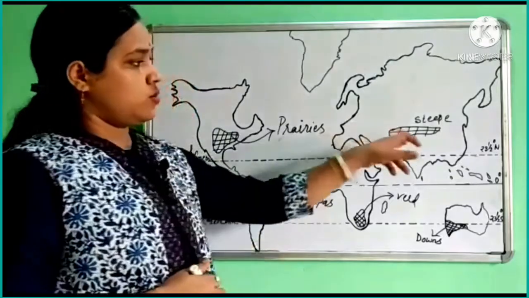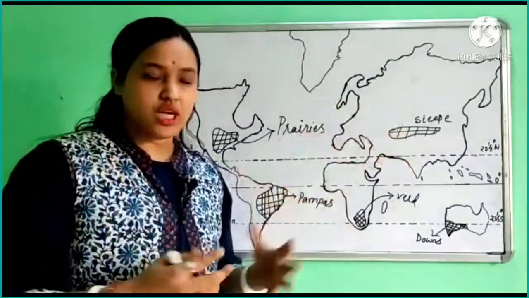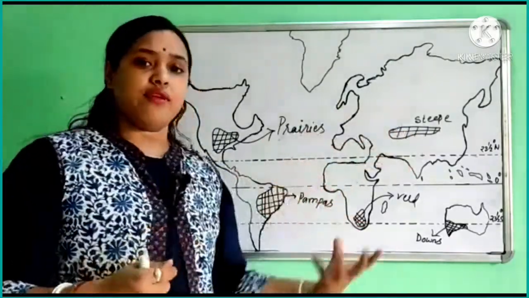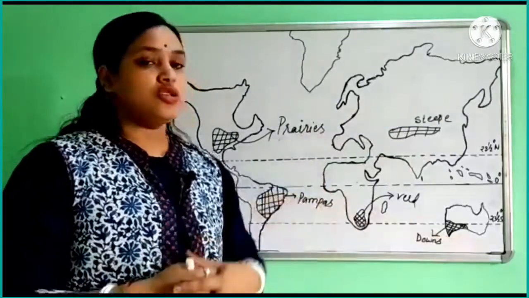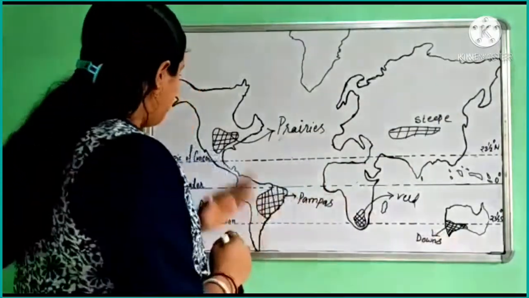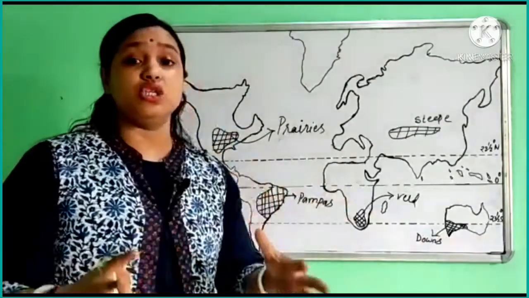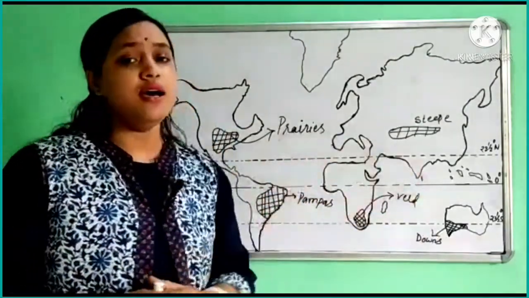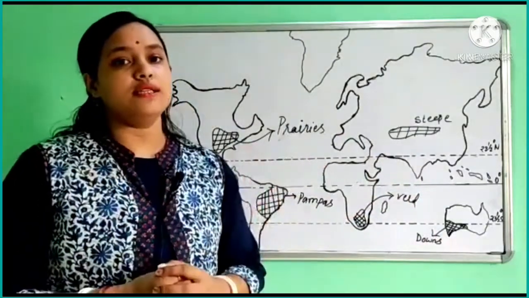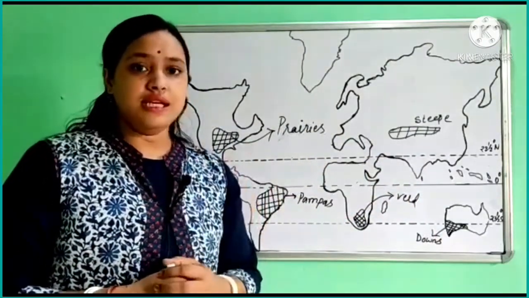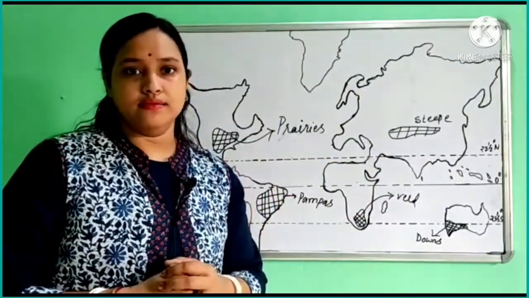So these are the grasslands that we find. First of all, it is known as steppe in Eurasia. In Africa it is known as veldt, and in Australia it is known as downs. Then in North America it is known as prairie, and in South America it is known as pampas. So all these indicate grassland areas in the world.